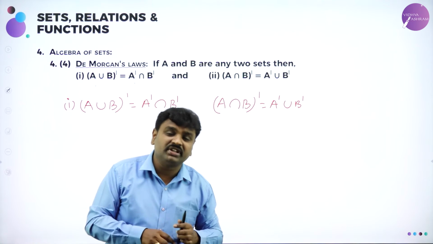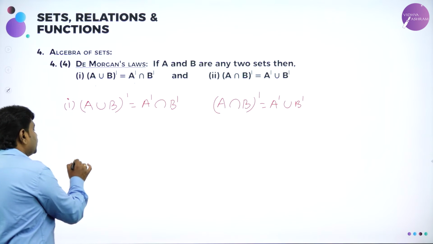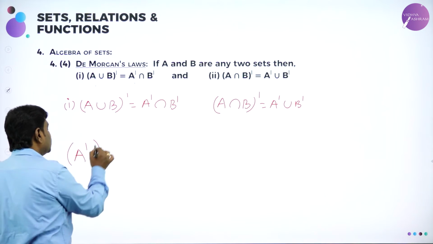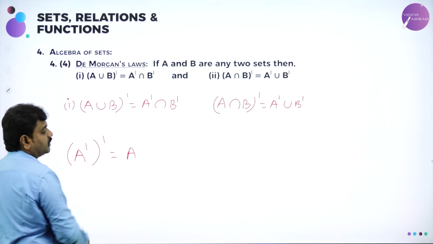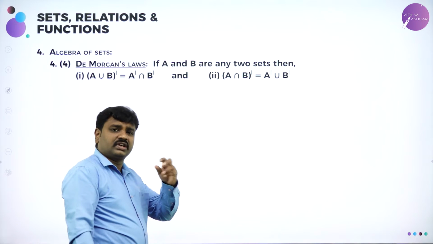(A intersection B)' is A' union B'. And we have another interesting formula, (A')' is A. So remember all these laws. We can also prove this by taking an example.